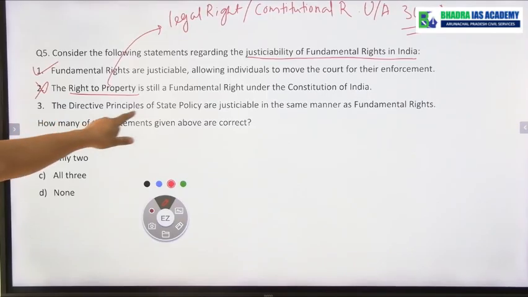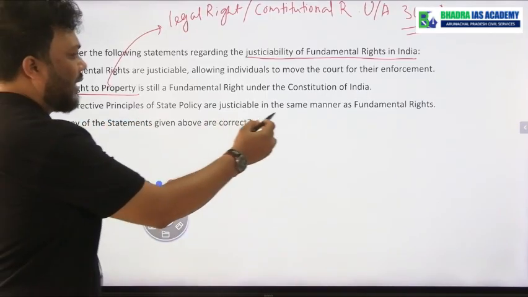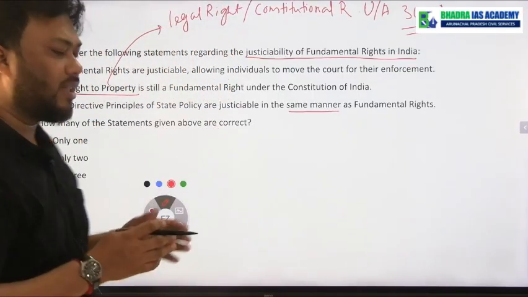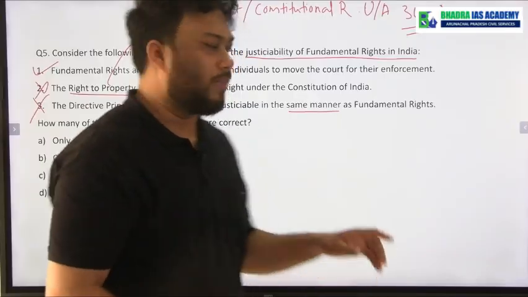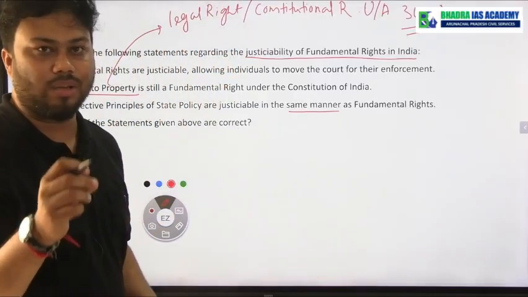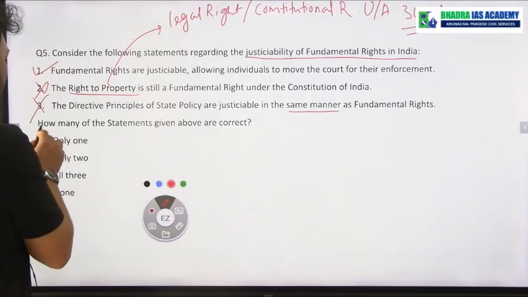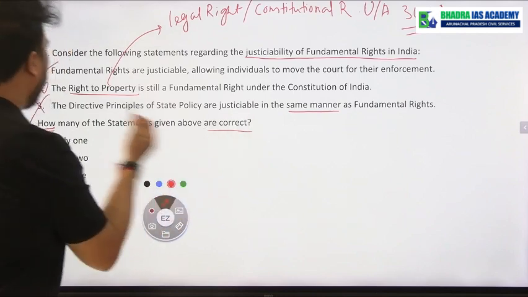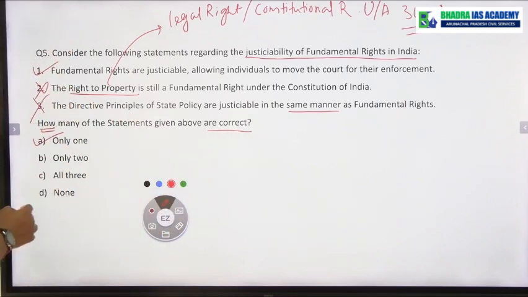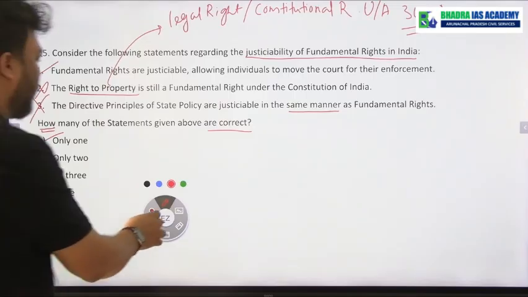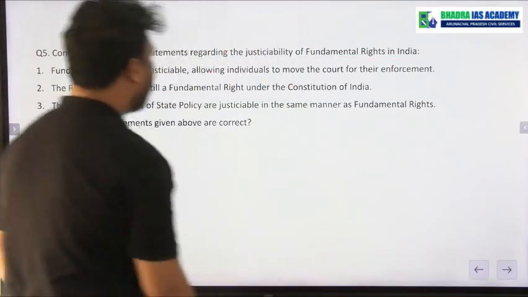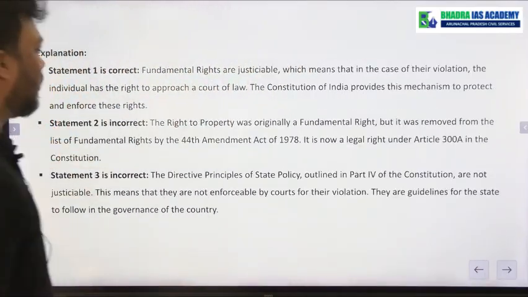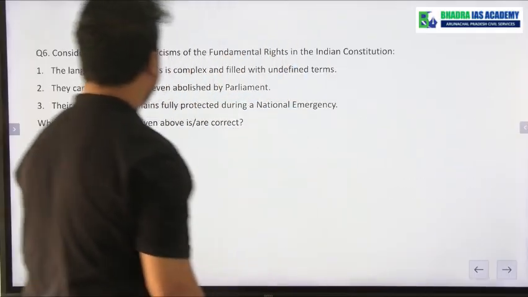The directive principles of state policy are justiciable in the same manner as the fundamental right. No, already we have said that fundamental rights are justiciable in the court of law, but DPSP are non-justiciable in the court of law. Okay, so here it has been asked how many statements are correct? Only one statement is correct. That is why option A, only one. So only one, and the detailed explanation is given here. Okay. Next, come to question number 6.